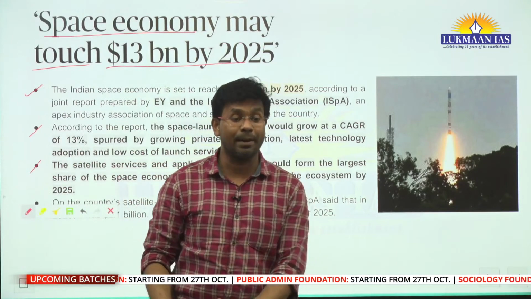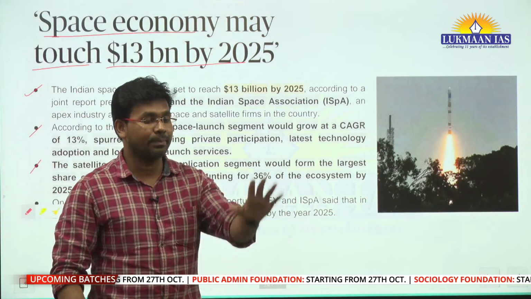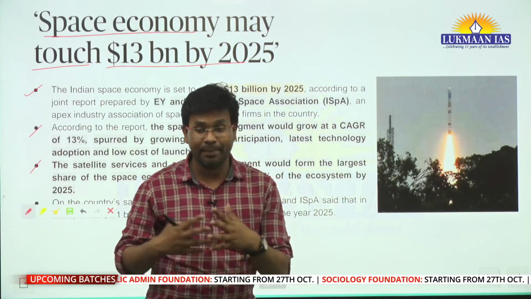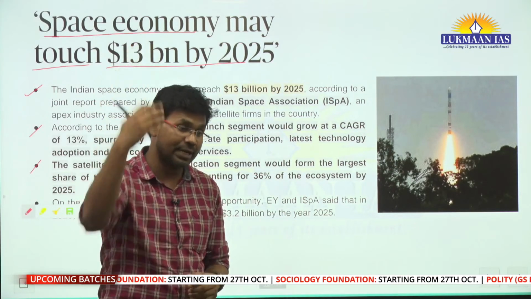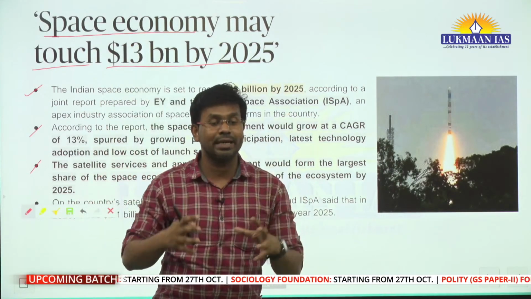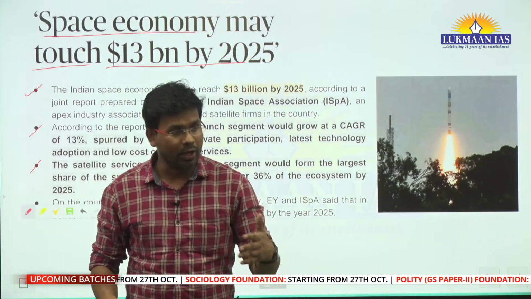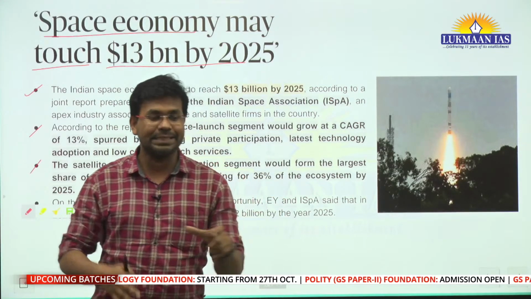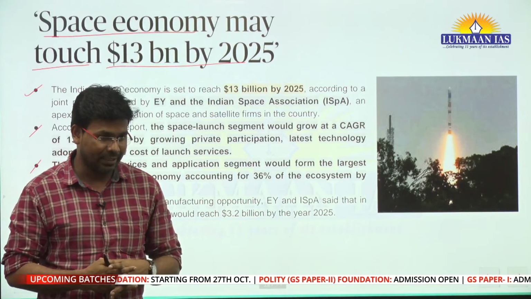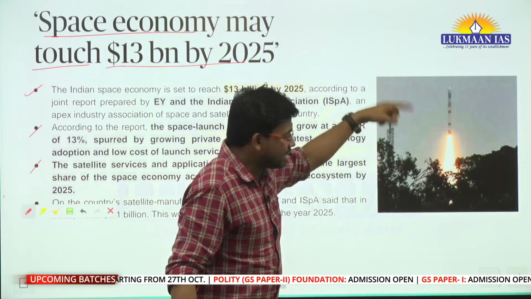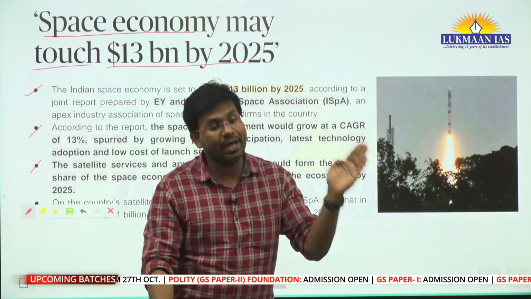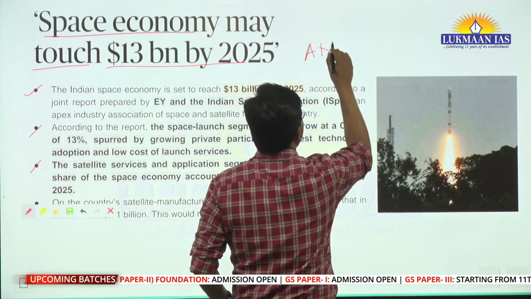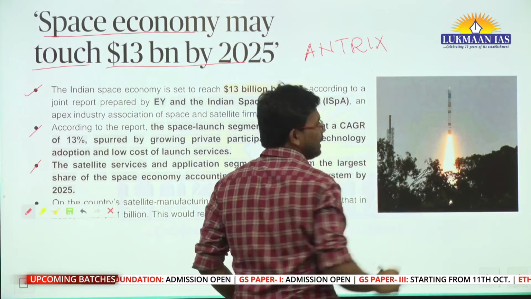There are multiple companies, government companies and private companies, that are working in the space sector, manufacturing satellites, manufacturing space vehicles, and launching different kinds of satellites. So they are doing one or another activity related to the space sector. One of the organizations in India is the Indian Space Research Organization. So ISRO is a government-backed entity. ISRO does research in the space area. Then ISRO has some other bodies also. It has a body known as Antrix. It is a separate body.